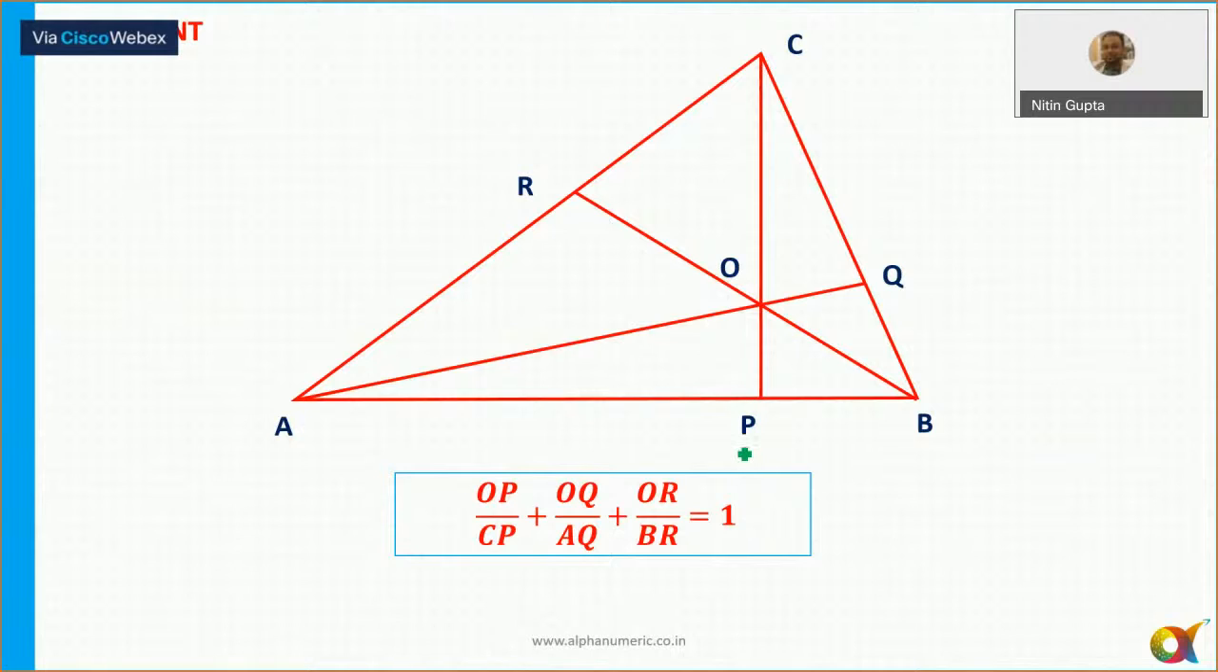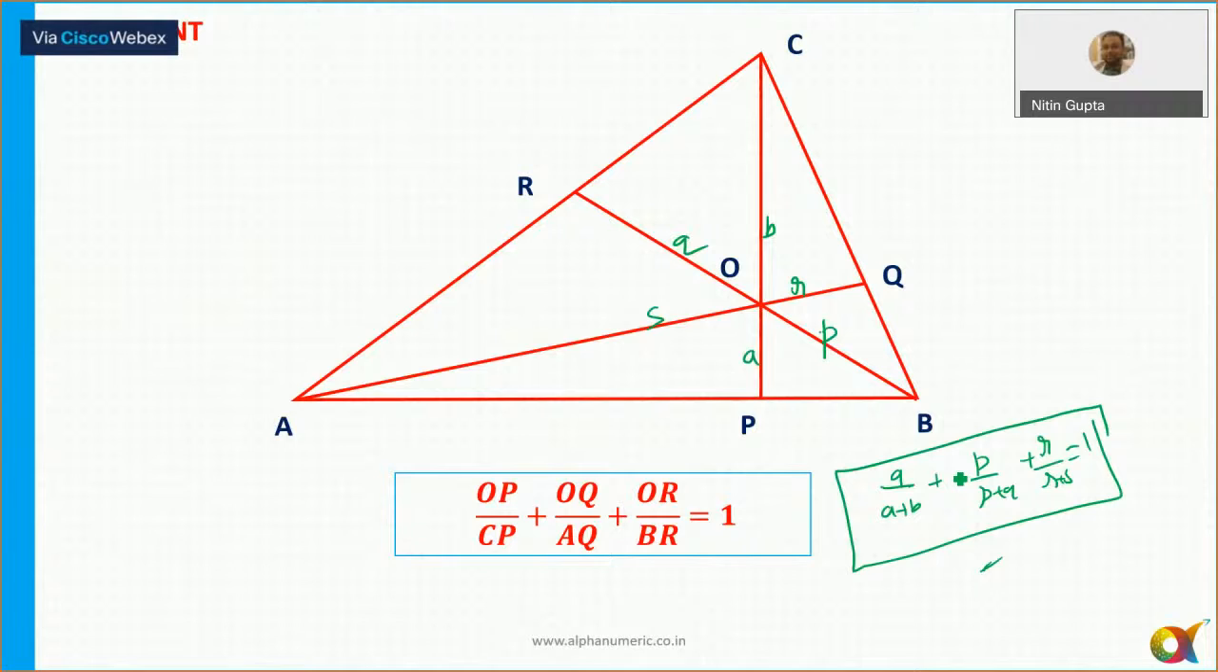Also, this is OP upon CP plus OQ. Yes, if I say this is A and this is B, this is P, this is Q, and this is R and this is S. So if I consider this triangle AOB, I can say the length of A upon A plus P, upon P plus Q, plus R upon R plus S, this is always equal to 1. Not widely used, but yeah, previous जो थे वो कुछ ज़्यादा use होता है questions में, but ये इतना ज़्यादा use नहीं होता है.